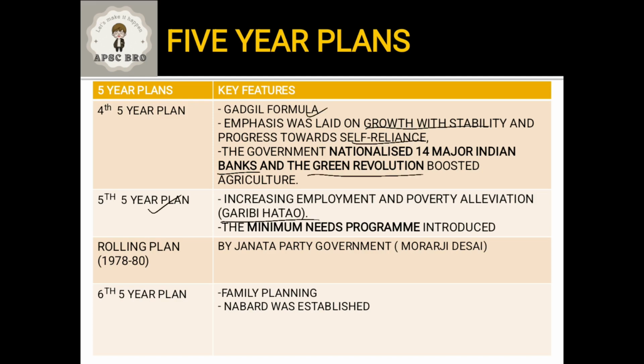Okay. Now, in which 5-year plan was Garibi Hatao introduced? It was the fifth 5-year plan. The minimum needs program was introduced in the fifth 5-year plan. Now, there was a rolling plan from 1978 to 1980, introduced by the Janata Party government under Morarji Desai. Now, in the sixth 5-year plan, an important feature is that family planning was introduced, and NABARD was established. So these are the most important 6 5-year plans from the examination point of view. You can go through the other 5-year plans, but if you see the previous year question papers, most questions are asked from these 6 5-year plans.